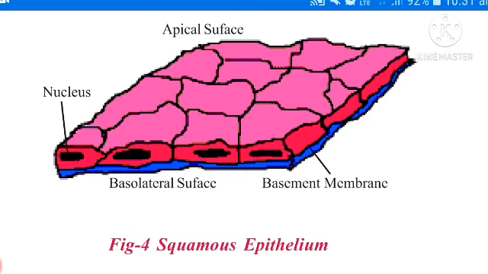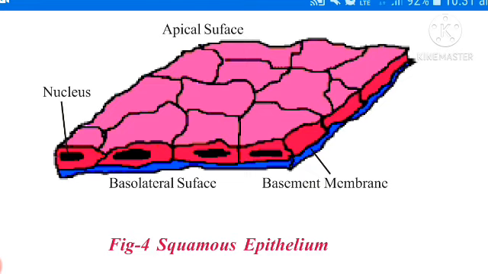We can see this type of epithelium tissue in the esophagus. Esophagus, do you know? Esophagus means a long tube-like structure in the digestive system. See, after the mouth, buccal cavity, after pharynx, comes the esophagus. This tube-like structure in the digestive tract is called the esophagus, a long tube. And the lining of the mouth also contains squamous epithelium.